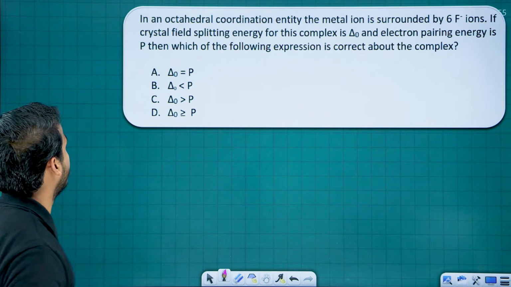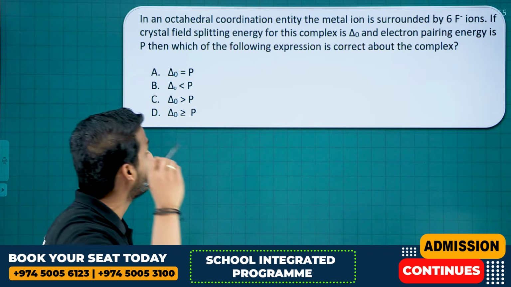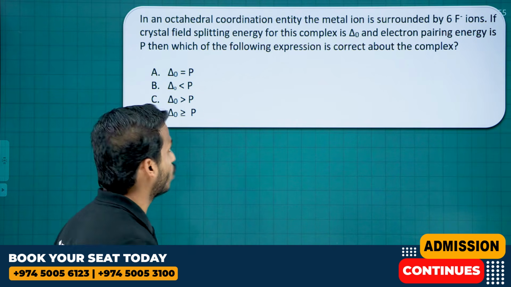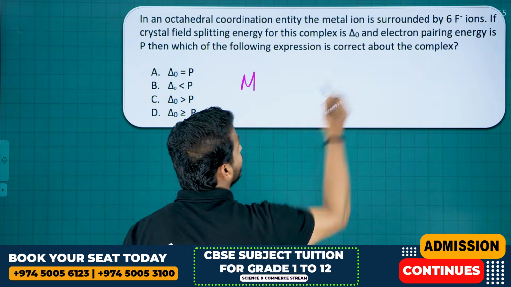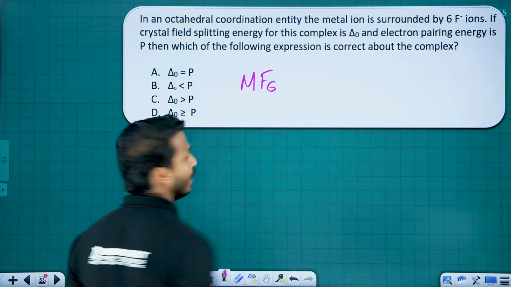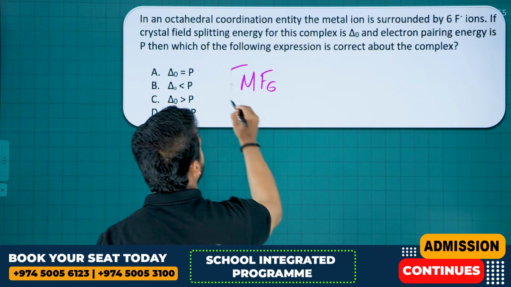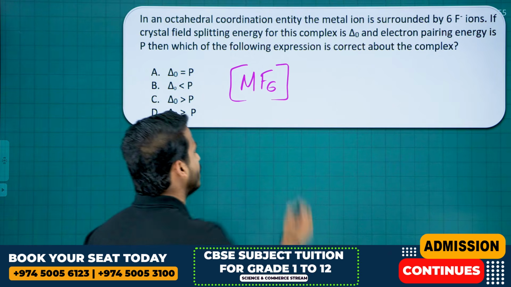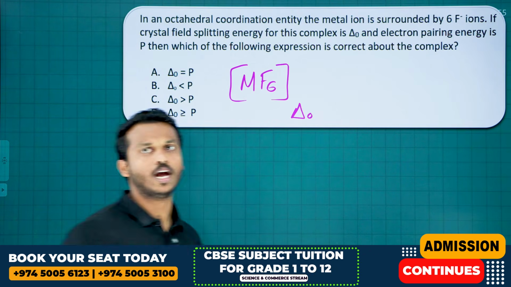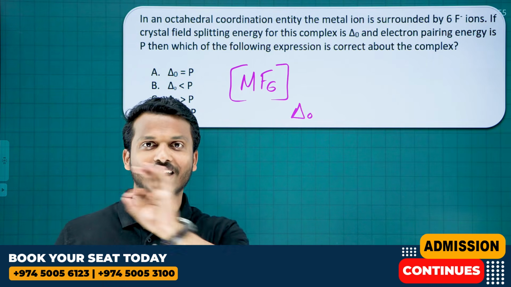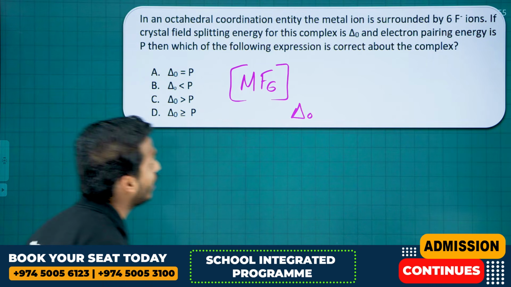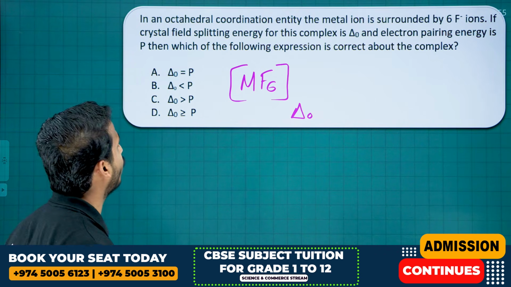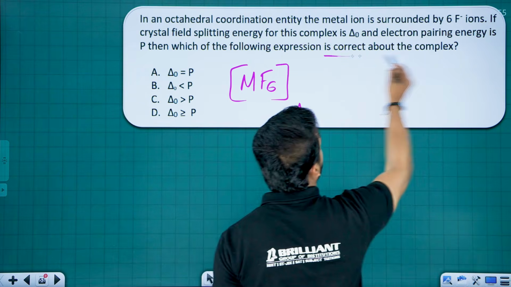Ready? Next question. In an octahedral coordination entity, the metal ion is surrounded by, let me take the metal as M, 6 fluorine. Let me take MF6 as the complex. It's an octahedral complex. The crystal field splitting energy for this complex is delta O. Yes, of course, the CFSE for an octahedral complex we express by delta O. And the electron pairing energy is P. Then which of the following expressions is correct about this complex?